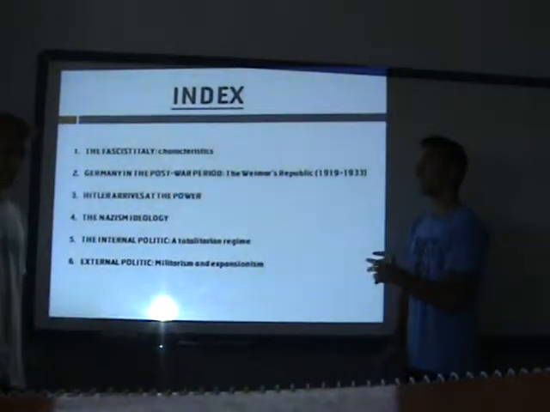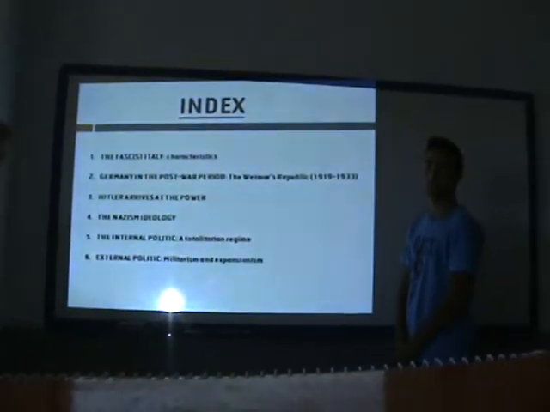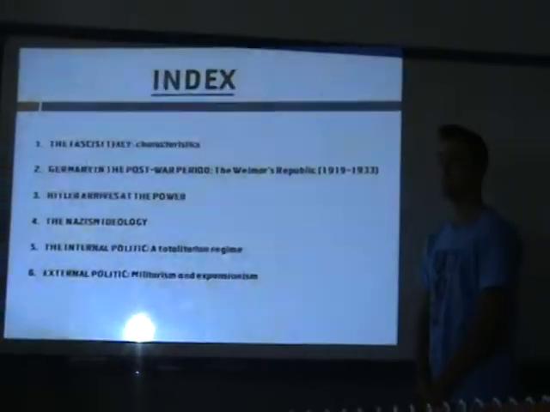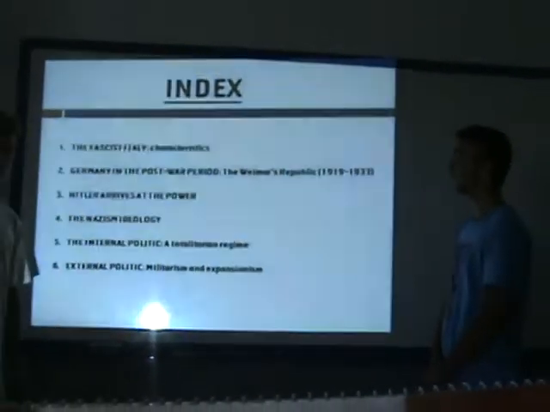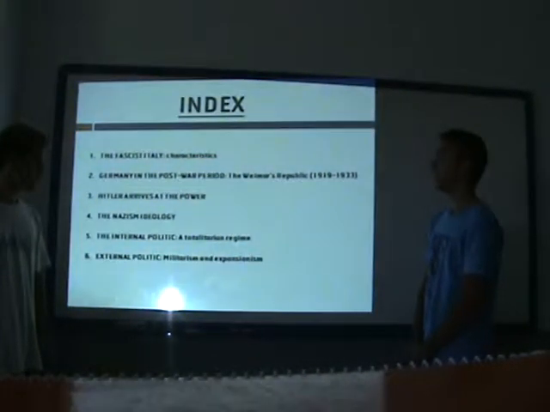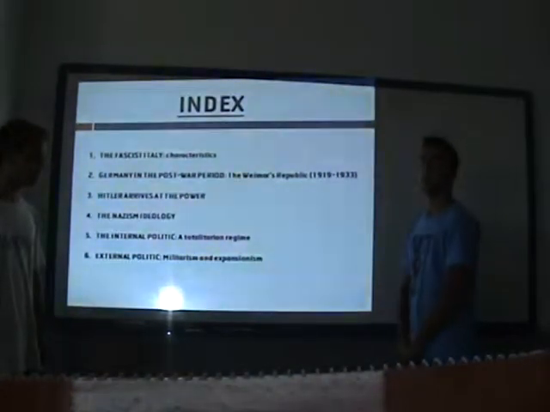Okay, this is the index. The first point is fascist Italy, some characteristics about this Italy. The second point, Germany in the post-war period, the Weimar Republic. The third point, when Hitler arrives at the power, so we are going to explain a little on how he arrives and something about that.